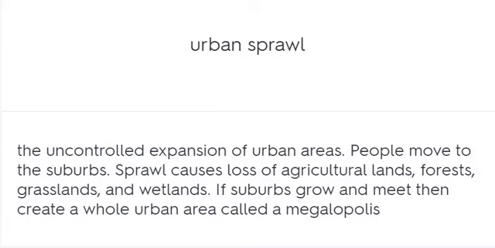Urban sprawl. The uncontrolled expansion of urban areas. People move to the suburbs. Sprawl causes loss of agricultural lands, forests, grasslands, and wetlands. If suburbs grow and meet, they create a whole urban area called a megalopolis.